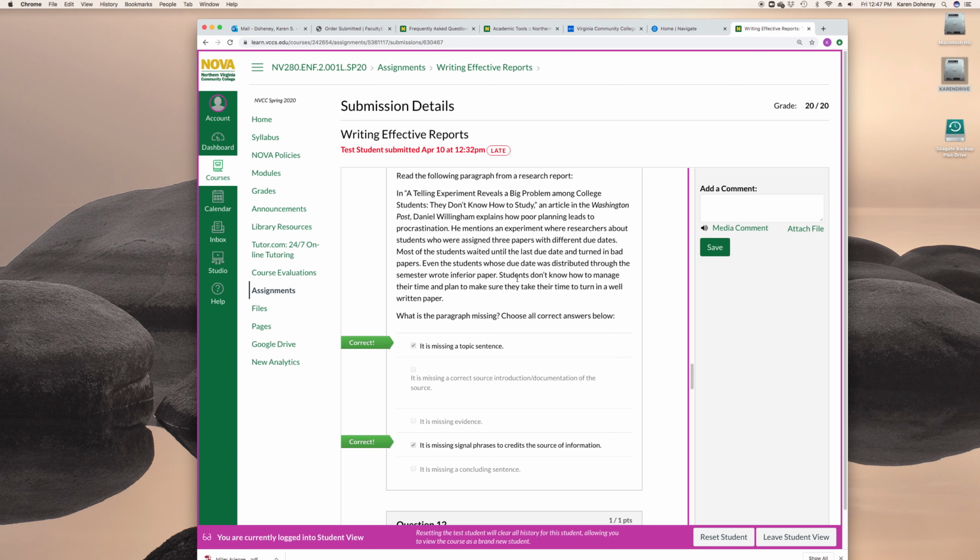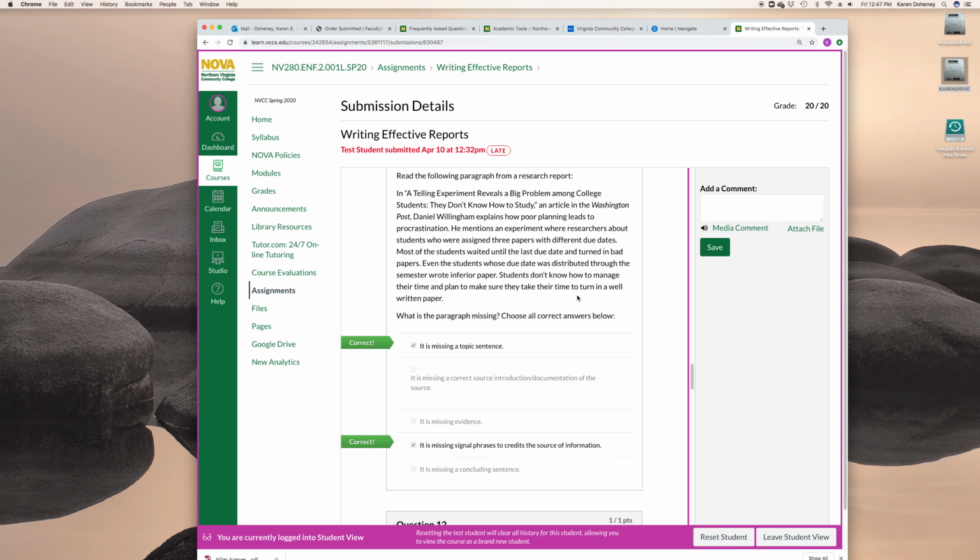Look here though: students don't know how to manage their time and plan to make sure that they take their time to produce a well-written paper. That is a concluding sentence, probably. A better one might be if they added something in here, but this is acting as a concluding sentence. How do I know? Well, it doesn't credit anybody, and it puts all of this information back into context, like not knowing how to write a well-written paper, right? And that can harm a student's ability to do well in school, which they probably should have added, but this is acting as a concluding sentence.